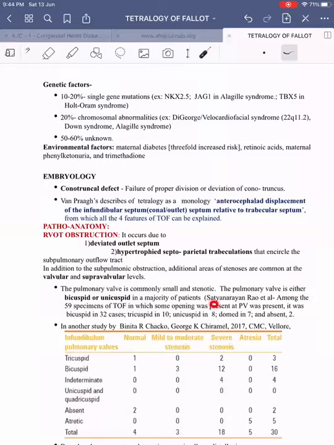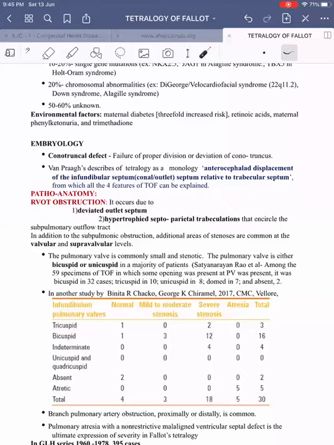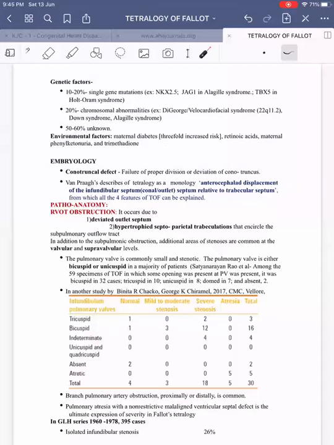In Satyanarayana Rao et al.'s series, about 59 specimens of TOF were studied, and it was found that out of 59, bicuspid pulmonary valve was found in 32 cases, tricuspid in 10, and unicuspid in 8. In another study by Binita R. et al. from CMC Vellore, they studied some 30 patients, out of which bicuspid aortic valve was found in 16% of the patients. So most of the time it is bicuspid rather than tricuspid in tetralogy of Fallot.